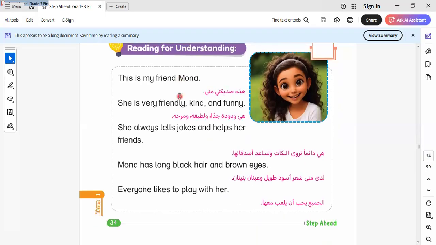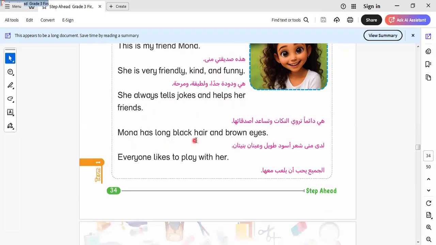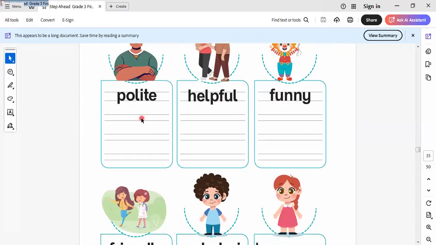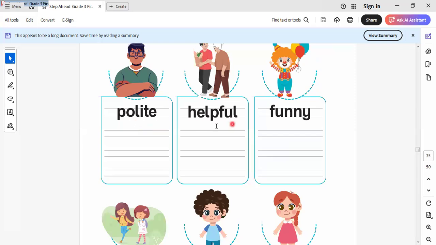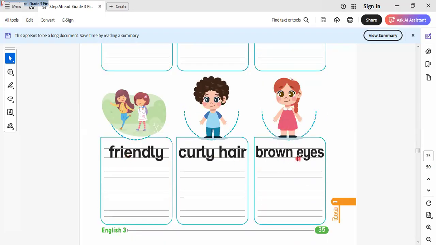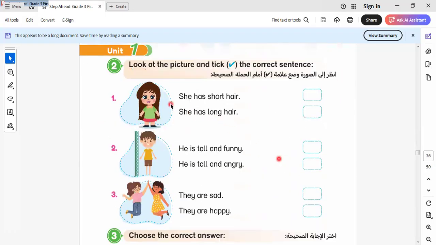Let's go to another one here. This is my friend Mona. She's very friendly, kind, and funny. She always tells jokes and helps her friends. Mona has long black hair and brown eyes. Everyone likes to play with her. Okay, let's read these words to keep them. Polite, helpful, funny, friendly, curly, brown eyes.